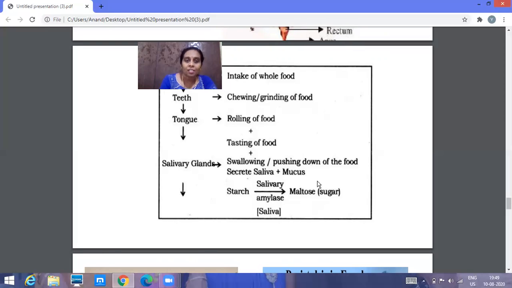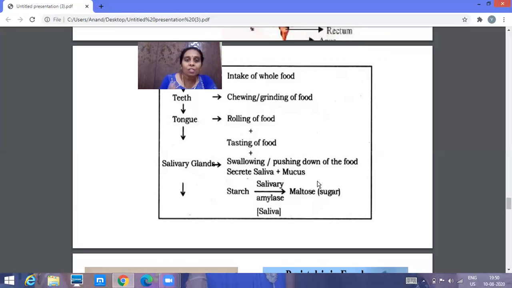That's the reason you might have heard parents saying not to watch TV while eating, or that we are not supposed to talk while eating. Why? Because you have to see the food, smell the food, and taste the food. Only then will the salivary glands start secreting the saliva.